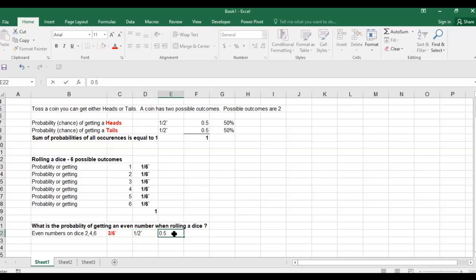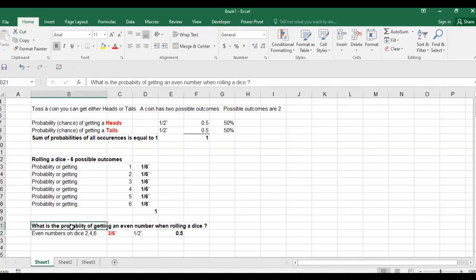So I could say that the probability of getting an even number, if you roll a dice and you know that the dice has 1, 2, 3, 4, 5, 6, and I ask what is the probability that an even number will appear? An even number will appear means either 2 or 4 or 6 will appear. And you say that it is 0.5.